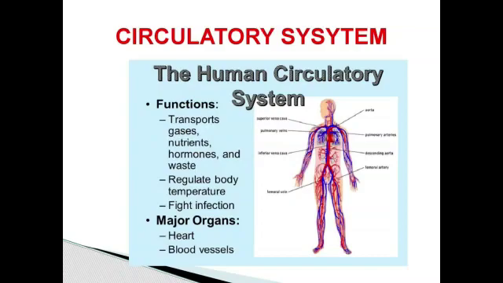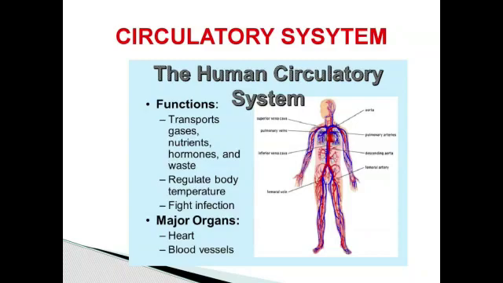Which organ pumps blood to our body? Heart. Good. We are going to learn about the circulatory system and the structure of the heart. In this system, blood is circulated to transport oxygen and nutrients to every part of the body. The circulatory system consists of the following: heart and blood vessels.